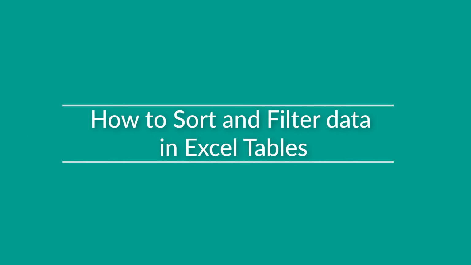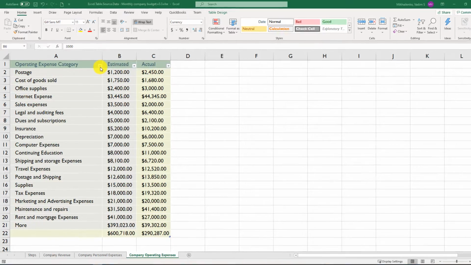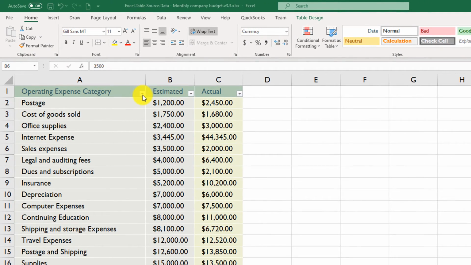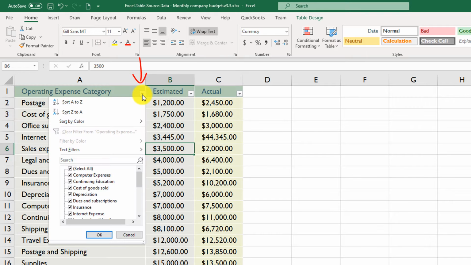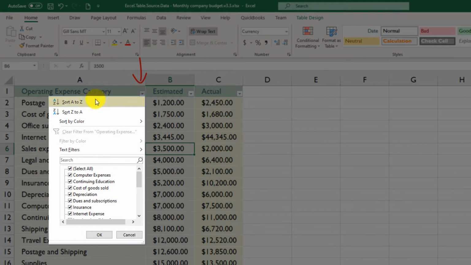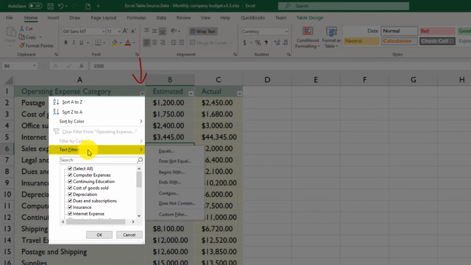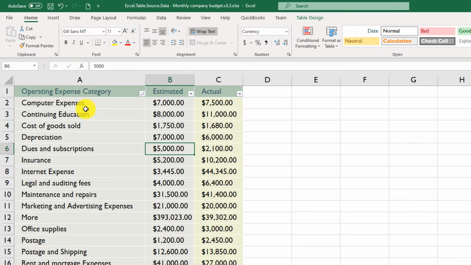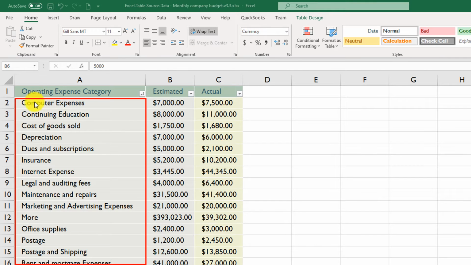Sorting and filtering capabilities come automatically with each and every Excel table. To take advantage of sorting and filtering, you need to use the drop-down at the first header of the Excel table. You have options of sorting A to Z, sorting Z to A, sorting by color, and using some text filters. For example, the easiest way to sort is to just click Sort A to Z. With this type of sort, Excel organizes the data in alphabetical order.